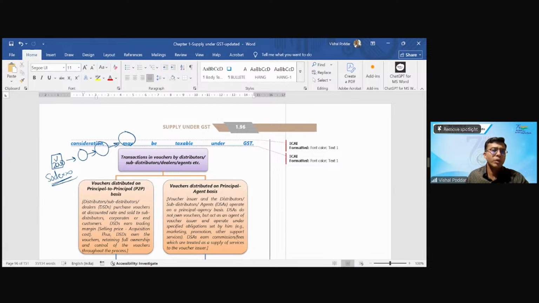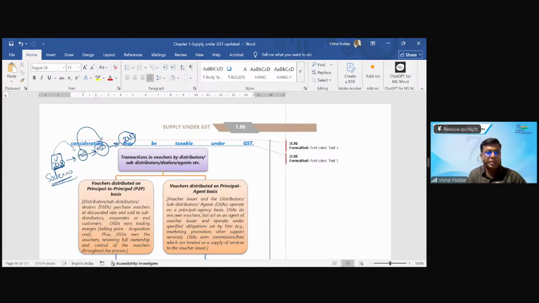Now, this voucher, which says it is a voucher of 2000, is actually sold to the end consumer for 2000, but when the company sells to its distributor, let us say it is charging 1900. When the distributor sells to the retailer, it is charging 1950. So everybody is earning some margin in that.